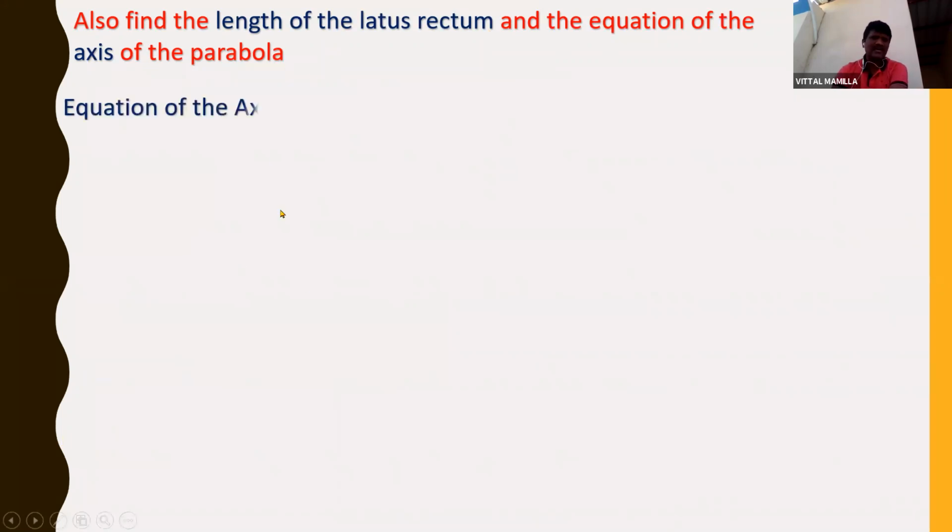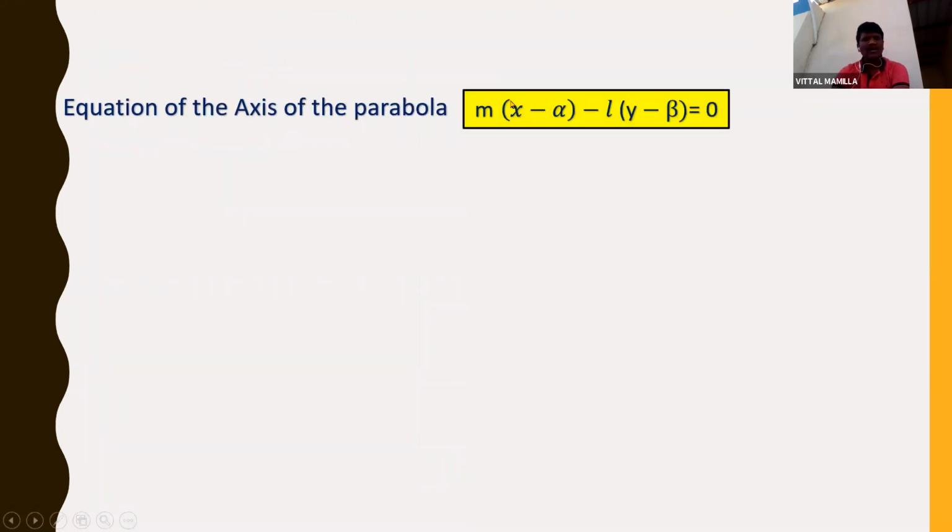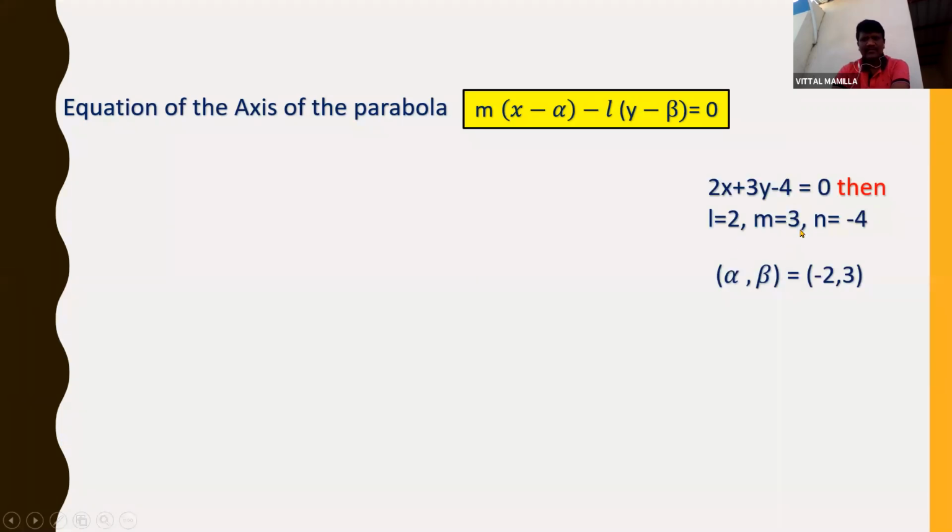Let us see the equation of the axis of the parabola. We know the formula for that. The formula is m into x minus alpha minus L into y minus beta is equal to 0. This is the equation of the axis of the parabola of this form. Now, what are m and L? The m value is 3, the L value is 2, the alpha value is minus 2, and the beta value is 3.